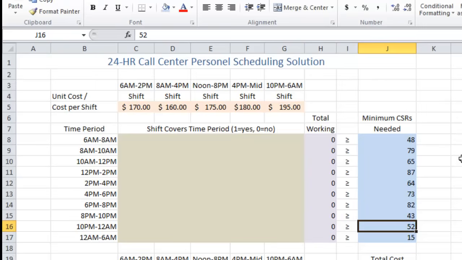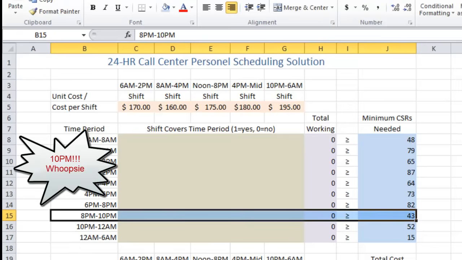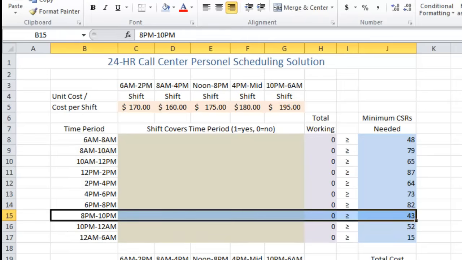So what we're telling Excel is that, for example, from 8 p.m. to 2 p.m., we cannot have less than 43 CSRs on duty. That's just the absolute minimum that we're willing to accept. So that is that row there.